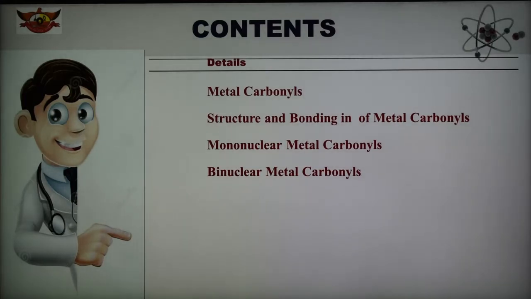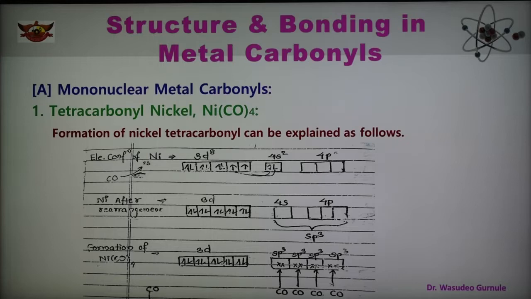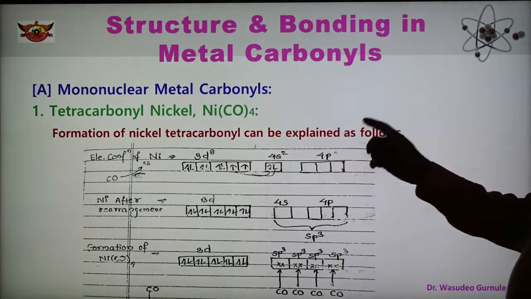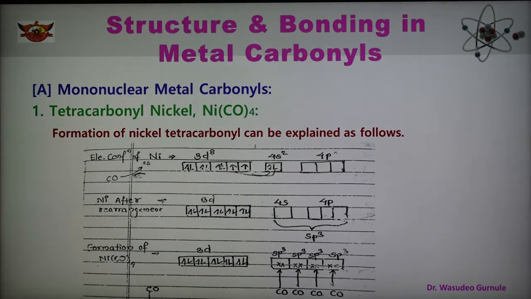As we have seen, metal carbonyls are compounds between metal and carbon monoxide, that is, the carbonyl group, in which the metal is in a zero or low oxidation state. In today's part we are discussing the structures of mononuclear metal carbonyl, and binuclear metal carbonyl we will discuss in the next part.